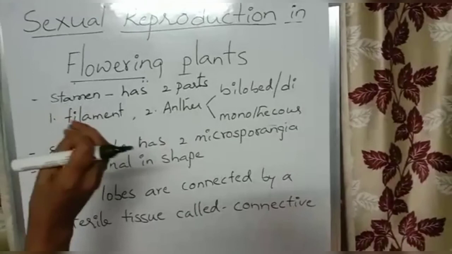Next. Look at the question. Flowers with both androecium and gynoecium are called. Androecium is a male reproductive sex organ and gynoecium is a female reproductive sex organ. So if both sex organs are present in the same flower, then the flower is called a bisexual flower.